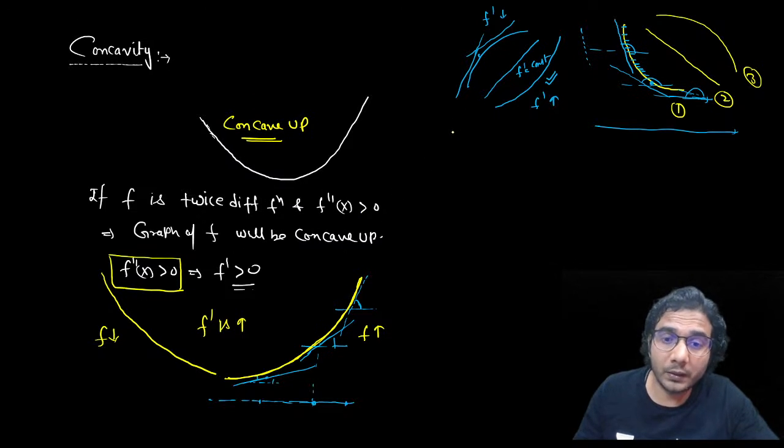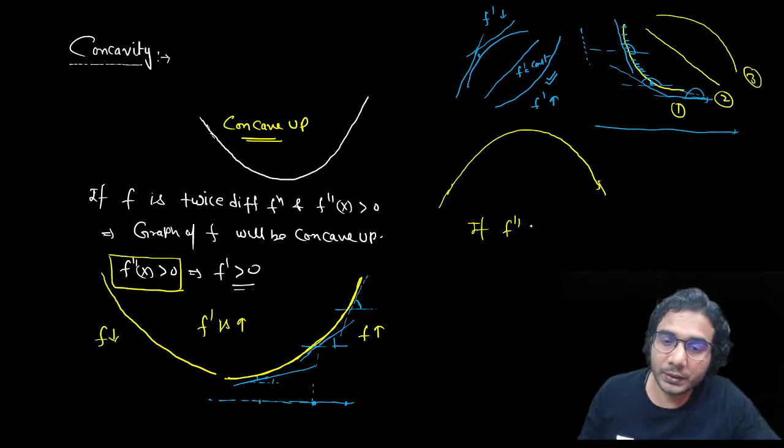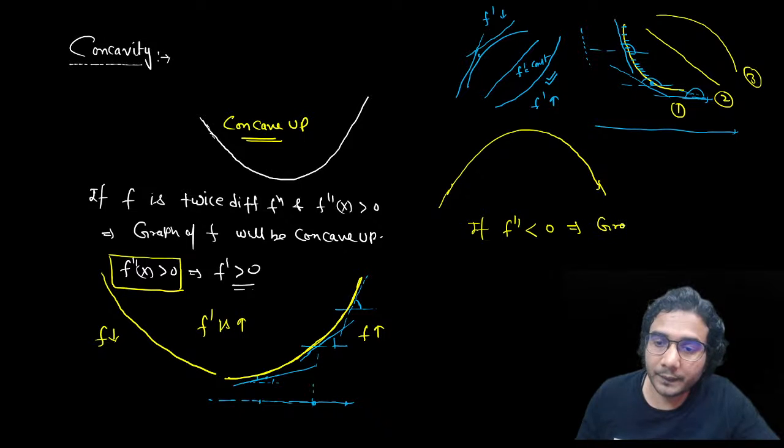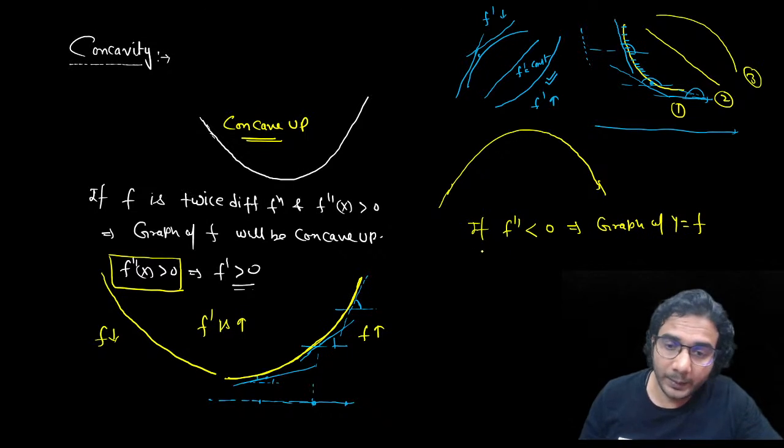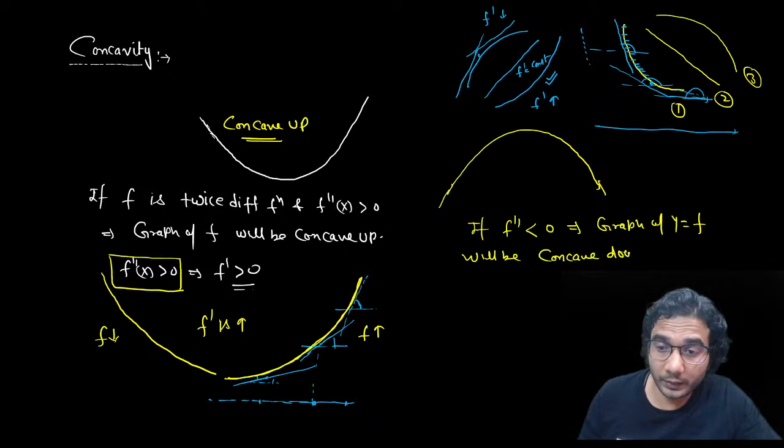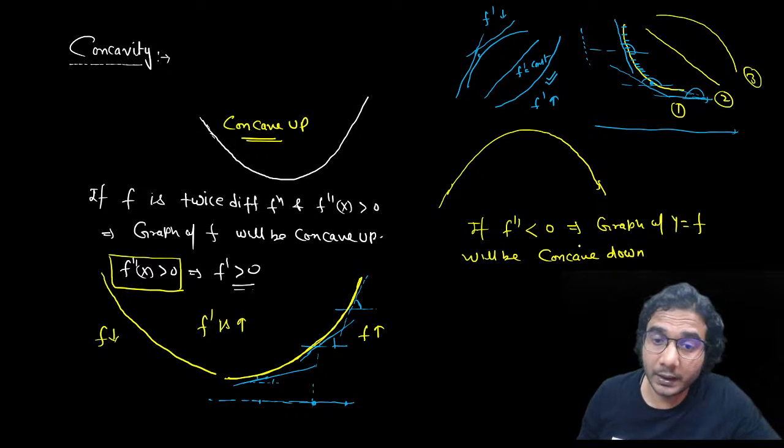Now let's discuss concave down also. This was concave up, and this graph is concave down. We have already seen. Now let me show you in this whole graph. So f is a twice differentiable function, and if f double dash is less than 0, that means the graph of y is equal to f will be concave down. And again, we are not commenting whether f is increasing or decreasing, right? It can increase or it can decrease also, right?